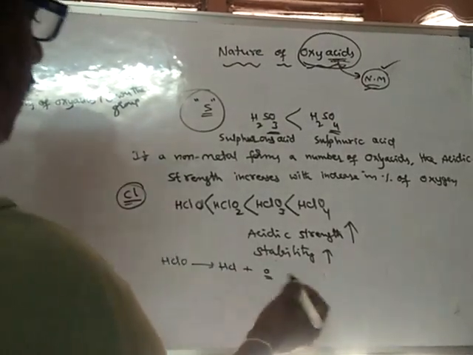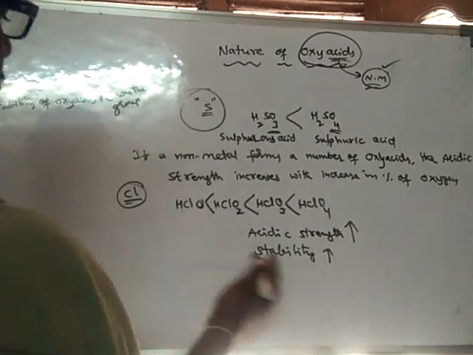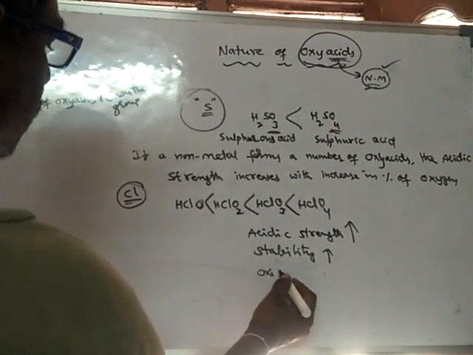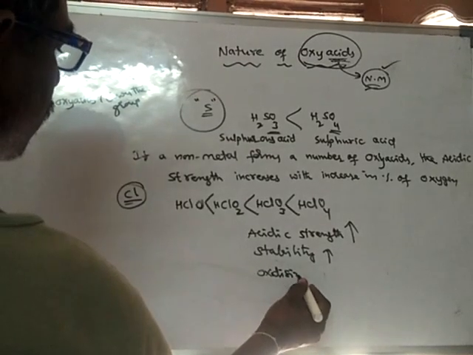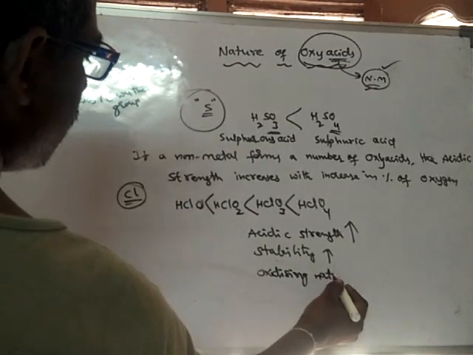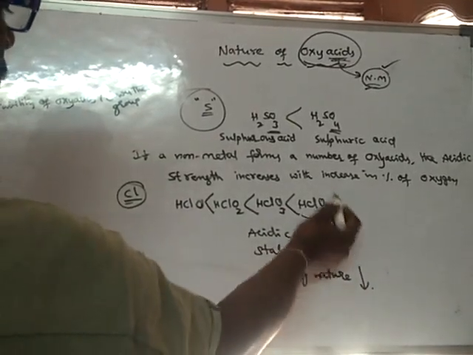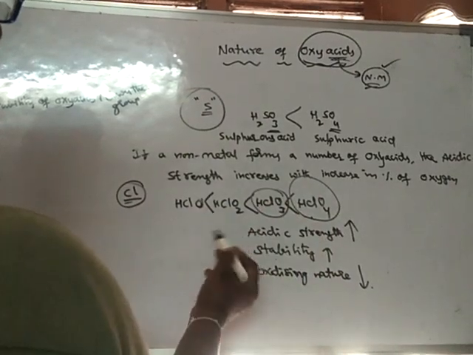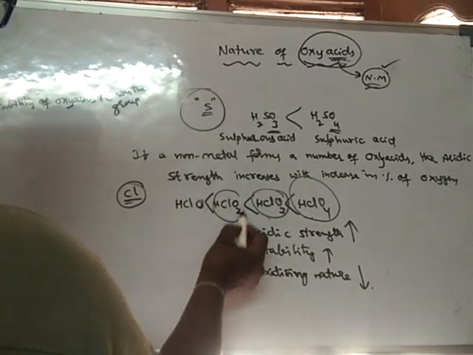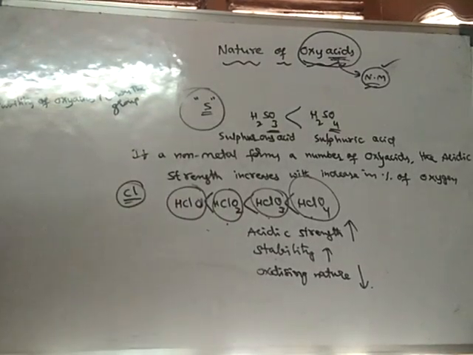See here, oxidizing nature decreases. So that means it is a lesser oxidizing agent than this one, and this is a less oxidizing agent than this one, and this is less oxidizing than this one. What is oxidizing nature?